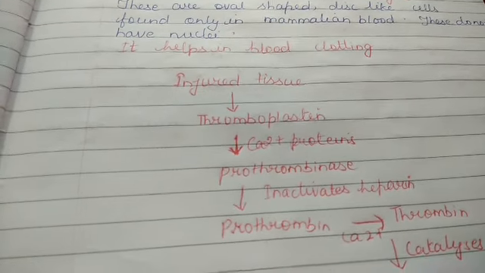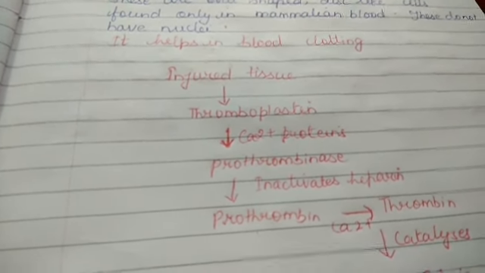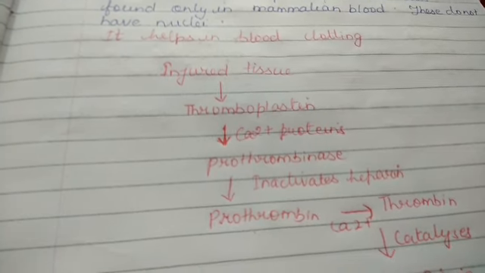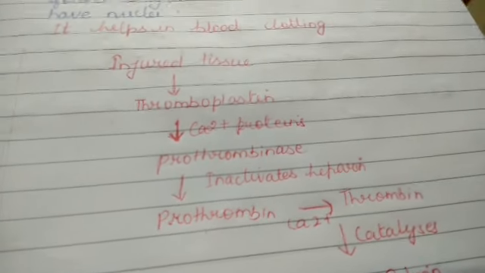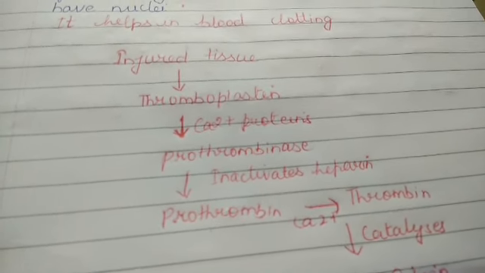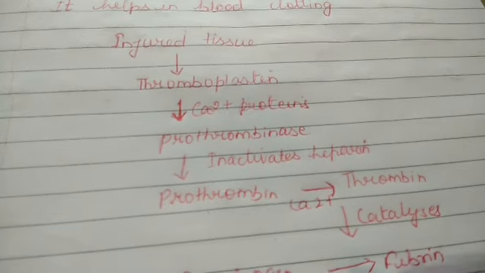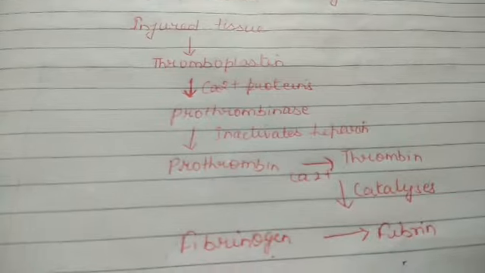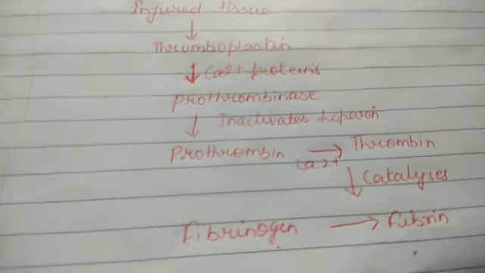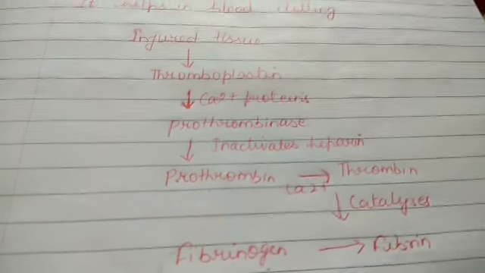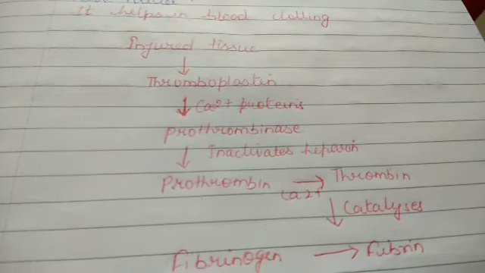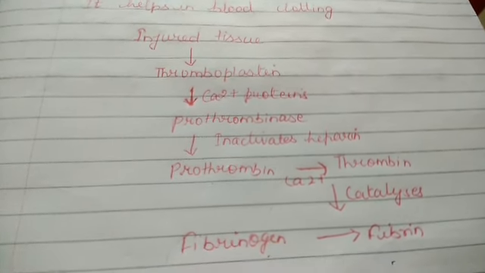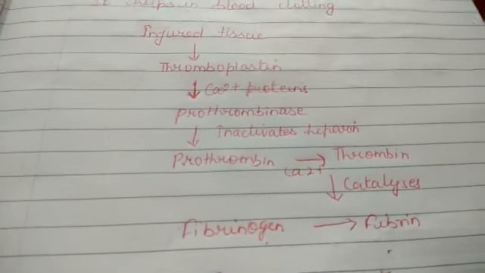So then prothrombinase converts prothrombin into active thrombin, it also takes place in the presence of calcium ion. Then thrombin converts fibrinogen, that is insoluble protein, into fibrin, that is soluble protein. That is why a clot is formed within 3 to 5 minutes whenever we are having any injury.